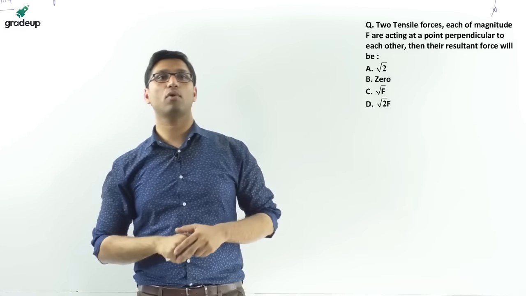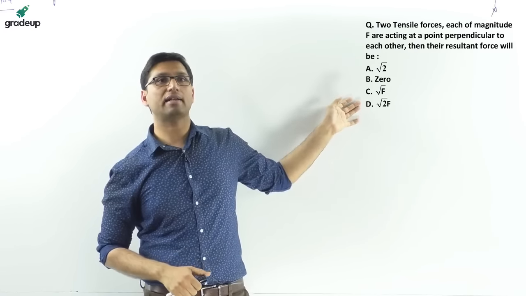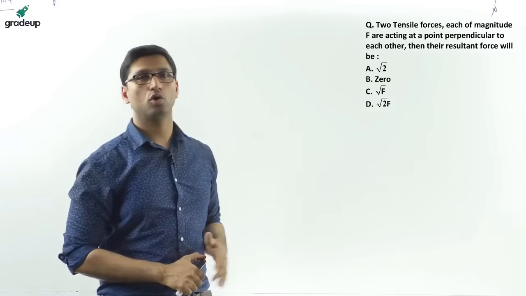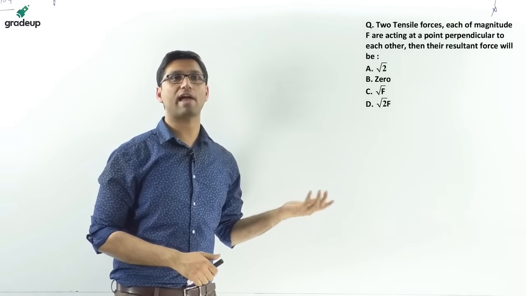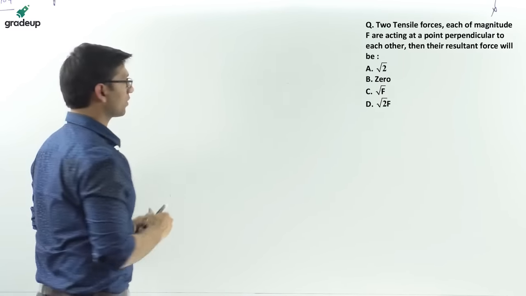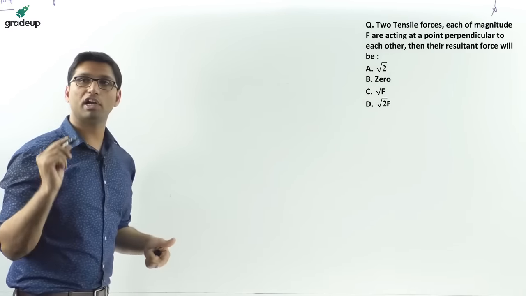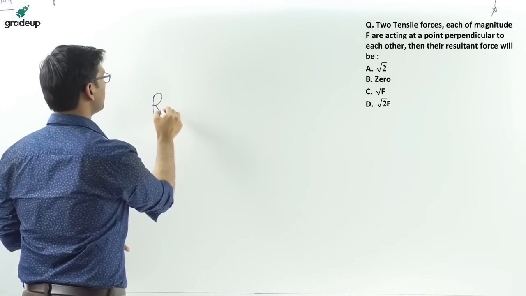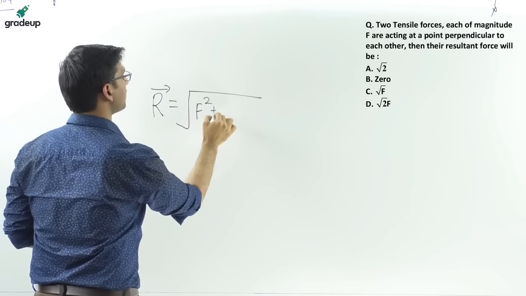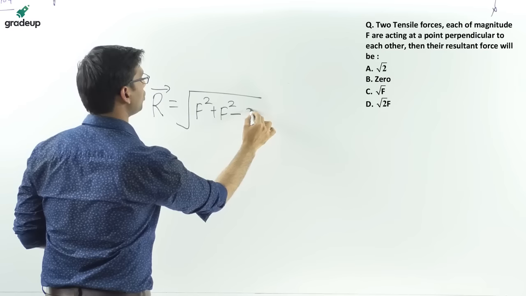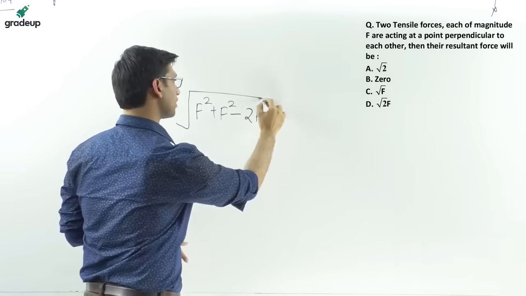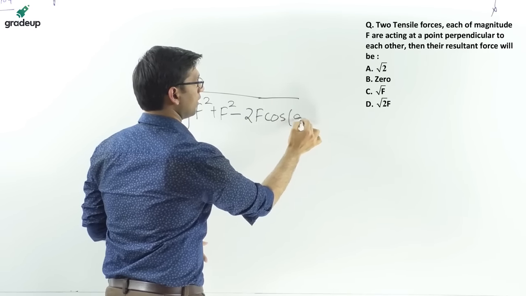Next question: two tensile forces each of magnitude F are acting at a point perpendicular to each other, then the resultant force will be? I've told you that the resultant is found using the cosine rule: R equals root of F square plus F square minus 2 into F into F into cos 90.